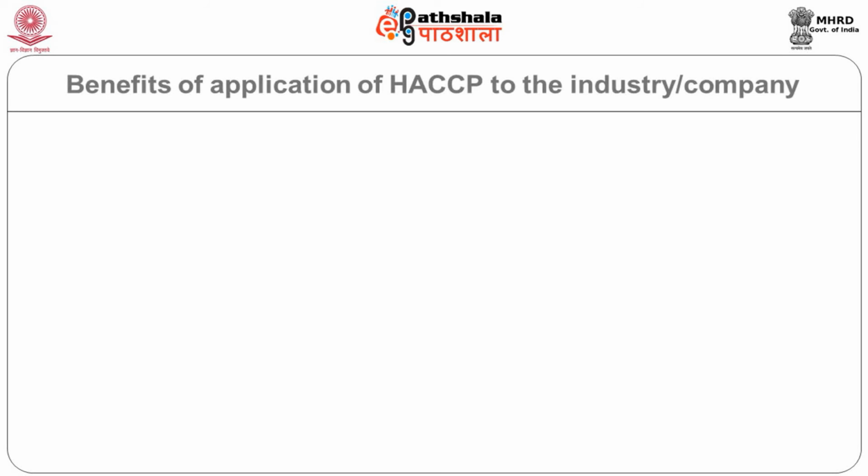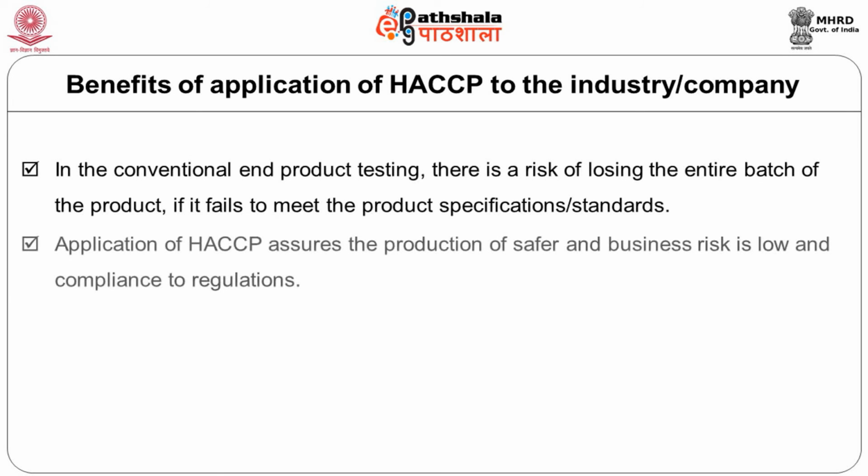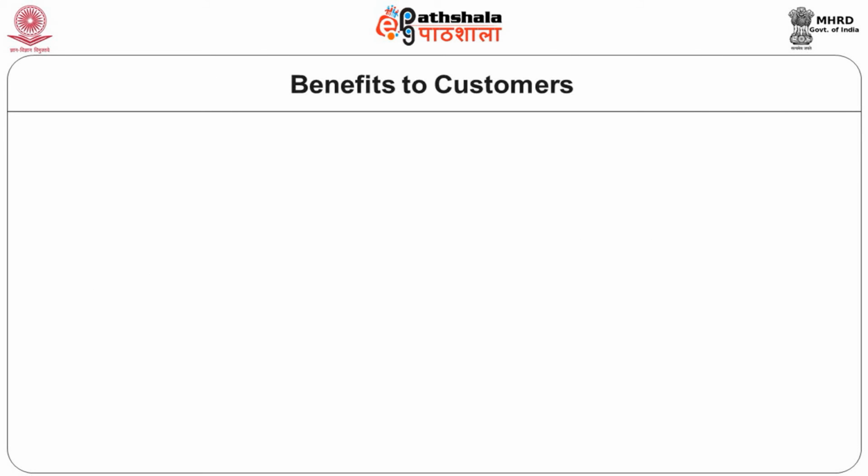Now we have discussed a lot about HACCP and its application. So what are the actual benefits to the industry or company? In conventional end product testing, there is a risk of losing the entire batch if it fails. Those things are taken care of. So there is a lot of reduction in waste, a lot of reduction in company time. There are long-term benefits for a company, like reduction in wastage, increased consumer confidence in products, and consequently a better market access.